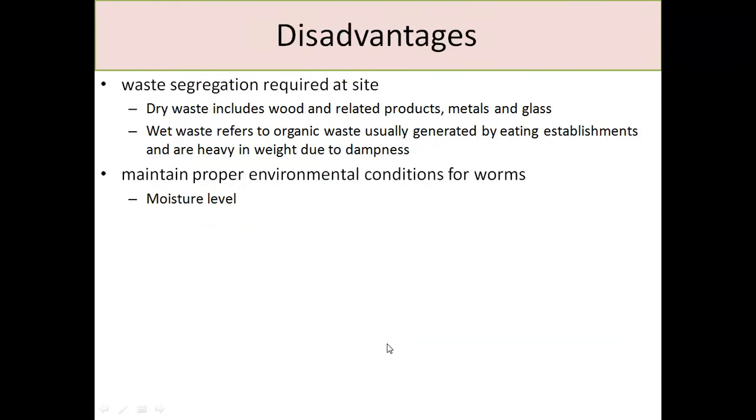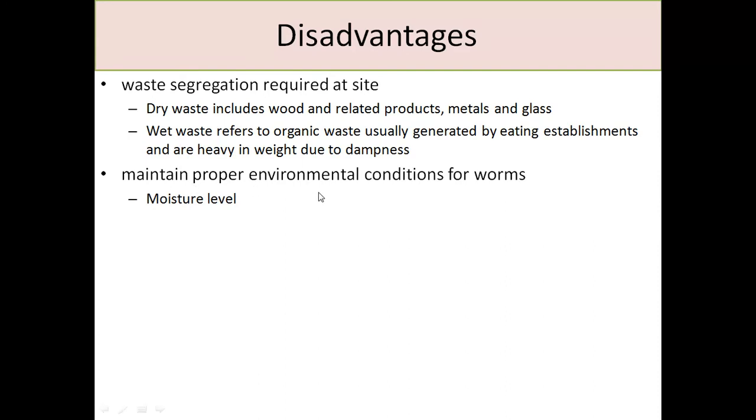The major disadvantage of this preparation of the compost is the waste segregation required at the site. There are two types of waste, dry waste and wet waste, and these should be separated at the site. Dry waste includes wood and related products, metal and glass. They should not be there. And the wet waste is organic waste generated by eating establishments, which is heavy in weight due to the dampness. If metal, glass or wood comes into the compost, then you will not get a good quality of compost.